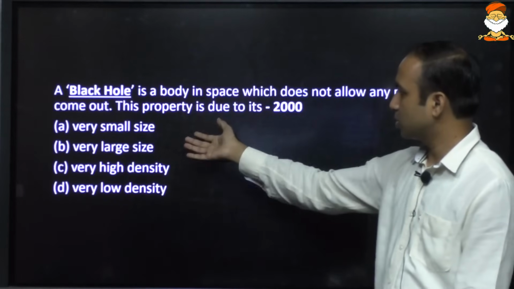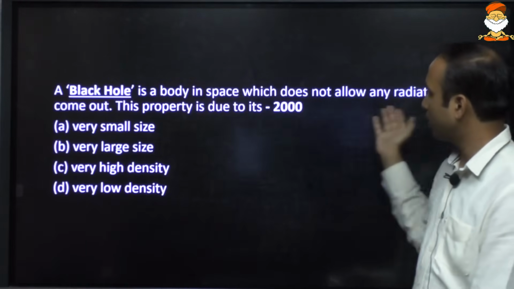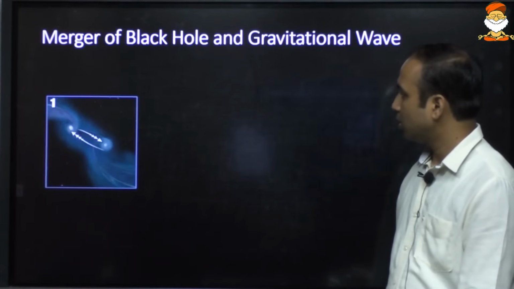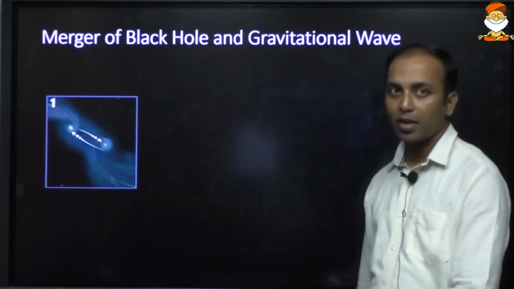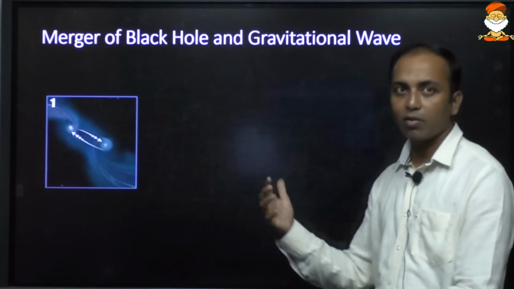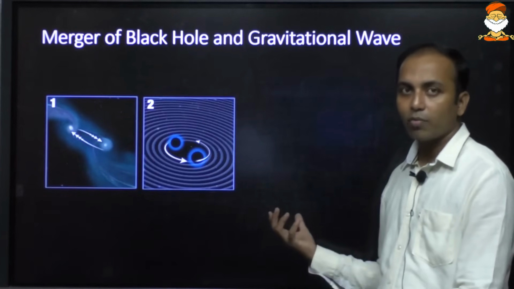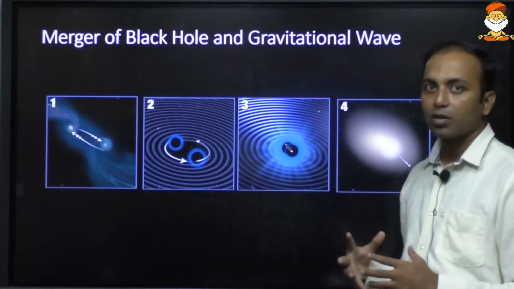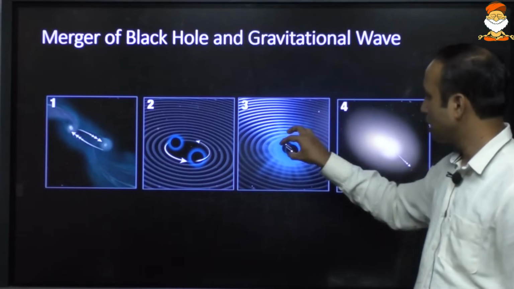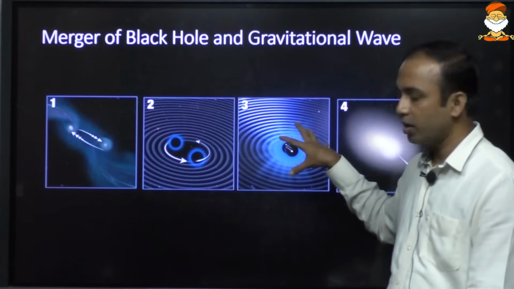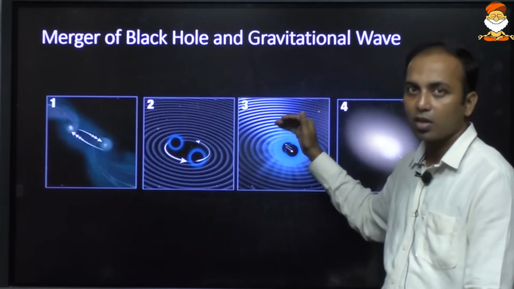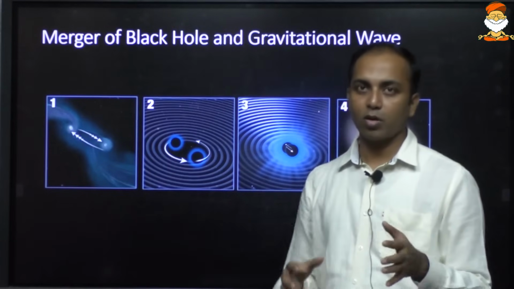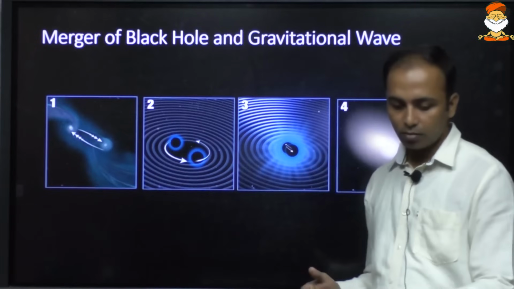A black hole is a body in space which does not allow any radiation to come out because of its very high density. When black holes are there in space, there are not just one, there are many, and the gravitational influence is so high that one black hole may try to attract another. In this process they may come closer and closer, and then a collision, a merger, will take place, and with this merger a huge amount of radiation is released, known as gravitational waves. It is like you throw a pebble in the water of a pond, so ripples are formed.